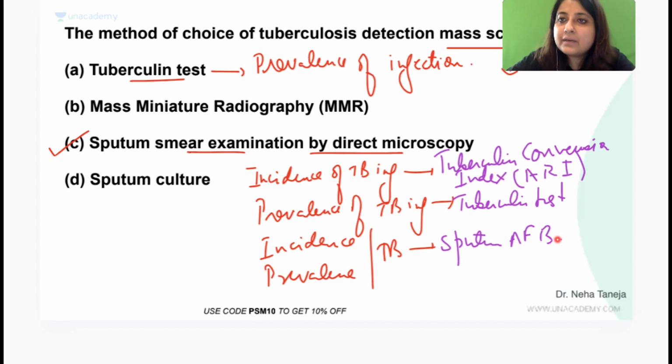What is culture everybody? Liquid culture is the gold standard. Okay, when my CB NAT also comes indeterminate, then I go for a liquid culture or a line probe assay. Tomorrow I will bring a question for indications of CB NAT. Clear everyone? Did you understand so far? Give me a thumbs up. If you have any question, feel free to address in the question section. I will answer after class, okay, don't take any tension at all.